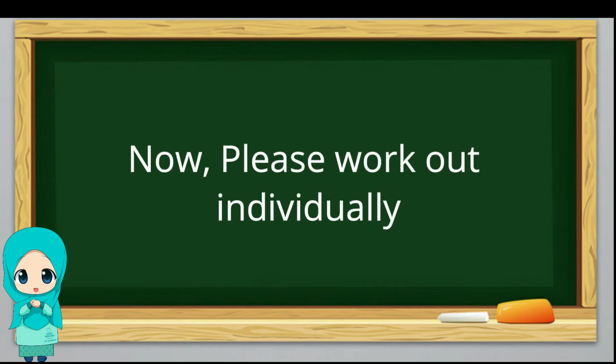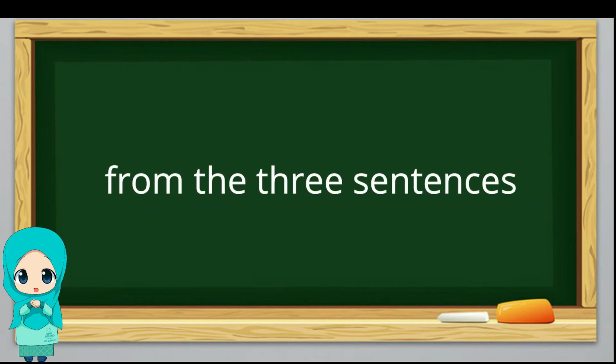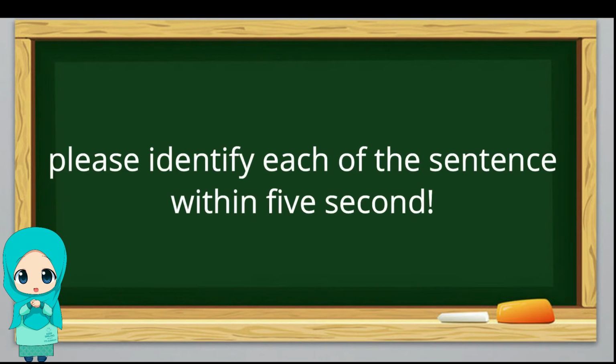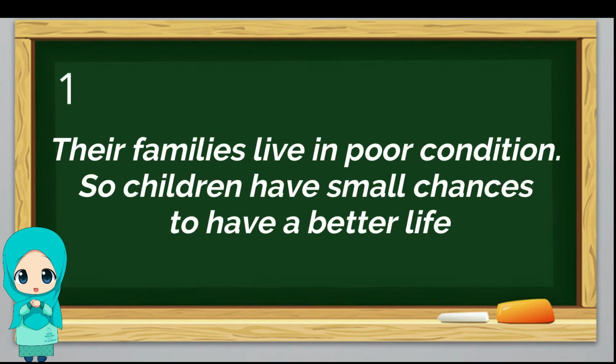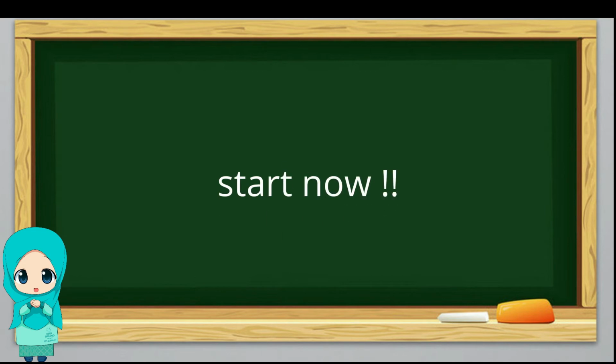Okay everyone, after talking about the definition, signal words, and the examples, let's try to do some exercise. Now, please work individually to identify which is the cause and which is the effect from the three sentences. Please identify each sentence within 5 seconds. The first sentence is, their families live in poor condition, so children have a small chance to have a better life. You can start to identify in 5 seconds, starting from now.